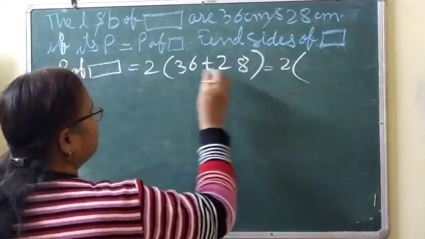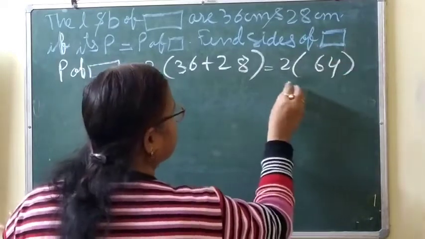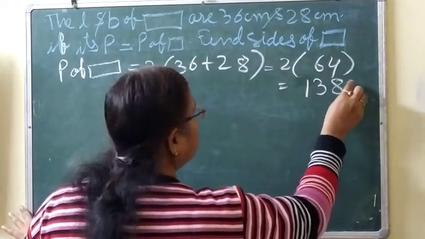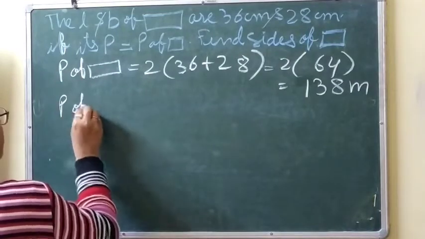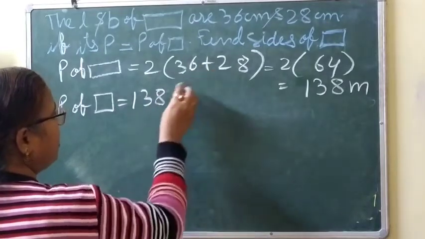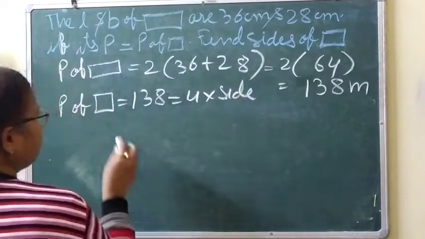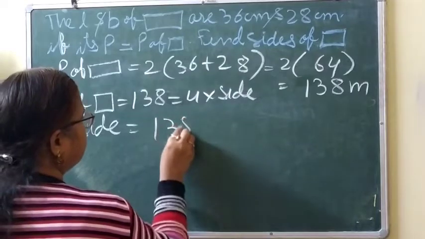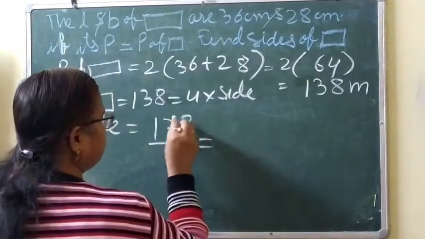So we can write 264 and this is equal to 138 meter. Clear? Means perimeter of square is equal to 138 meter, and this is equal to 4 into side. Okay. So can we find out side? So side will be equal to 138 divided by 4.